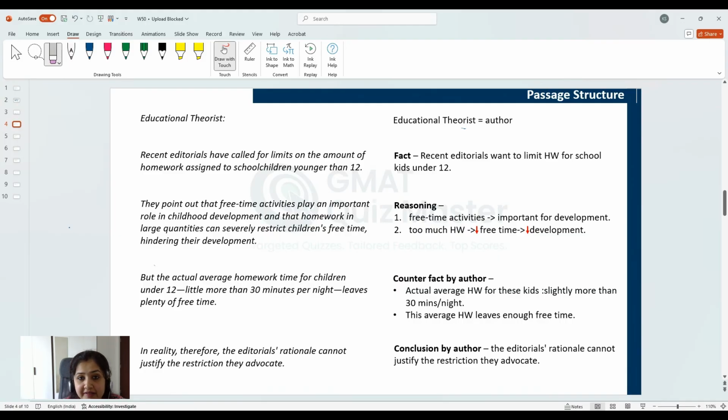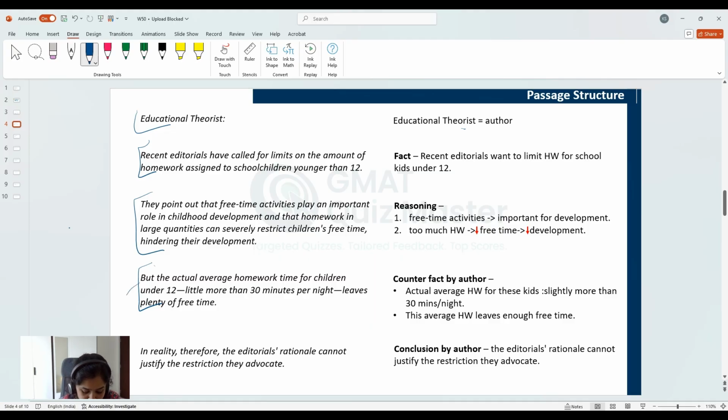So let's quickly understand the passage structure before we update our bridge table for passage analysis. We know that the educational theorist is the author here. The first statement tells us what the recent editorials are asking for. Then we get to know their reasoning. We have been given two reasons. One reason is linked to the second reason, and they are together linked to the restriction that they are asking for. Then we have a counterfact that has been given by the author, and this fact seems to be going against what the editorials are asking for.